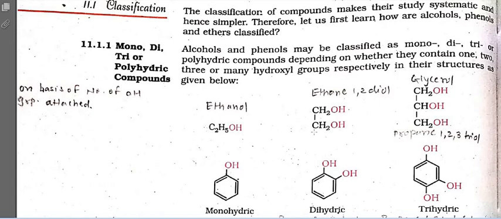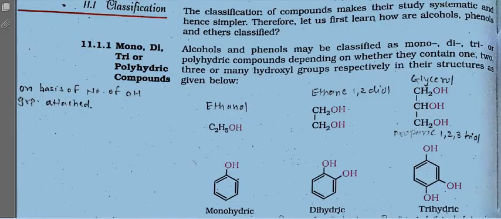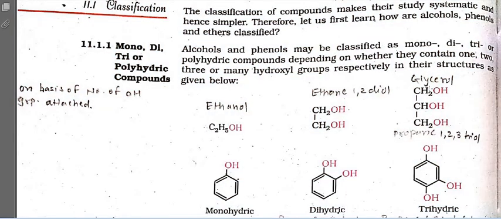Then this is ethane-1,2-diol, and this is propane, because there are three carbons, 1, 2 and 3. You can give the number from either side, it will remain the same. So this will be propane-1,2,3-triol, and it is commonly known as glycerol or glycerin that we use in day-to-day life.